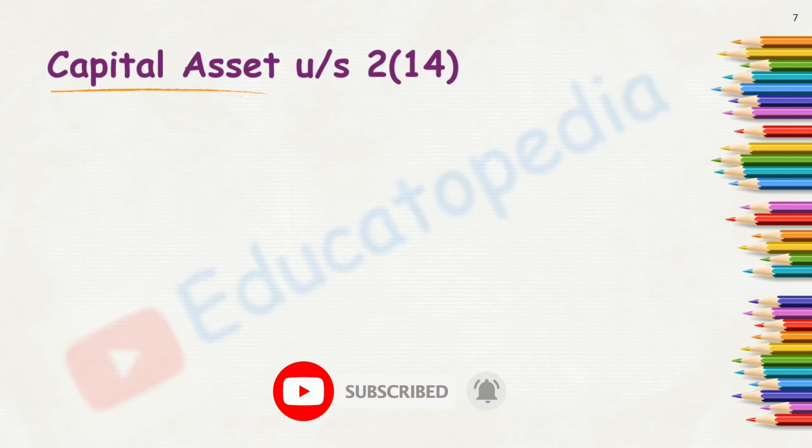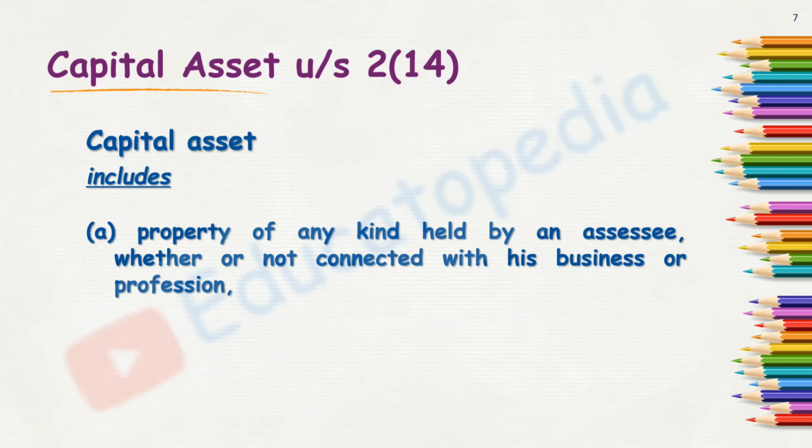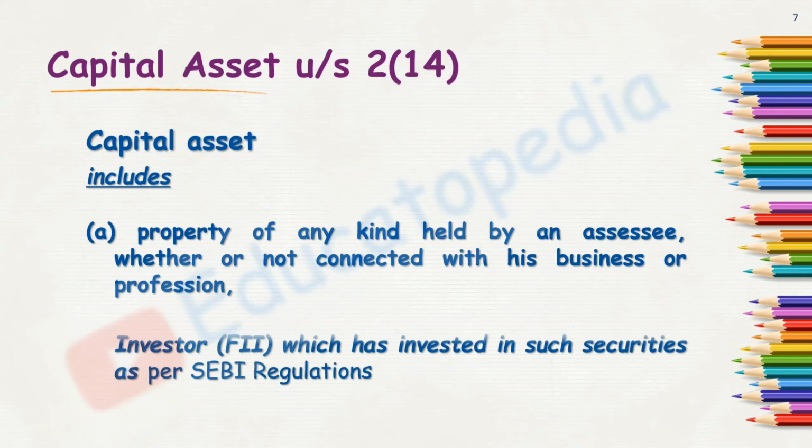Capital asset under section 2 subsection 14 means any property of any kind held by an assessee, whether or not connected with his business or profession. So when any person holds property, it may be in relation to business, or it might not be. It's not compulsory that it should be in relation to business or profession. It can be not related to that also. It means there can be a personal asset as well.